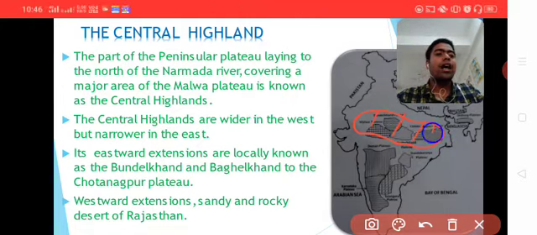Okay, so the next topic is Deccan Plateau. Okay, Deccan Plateau.